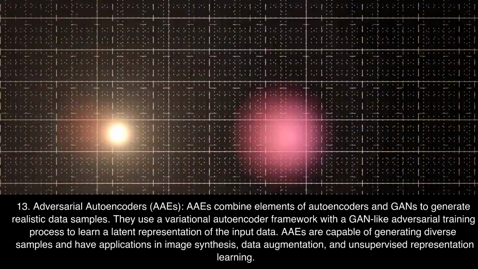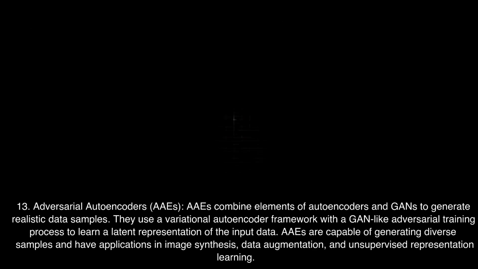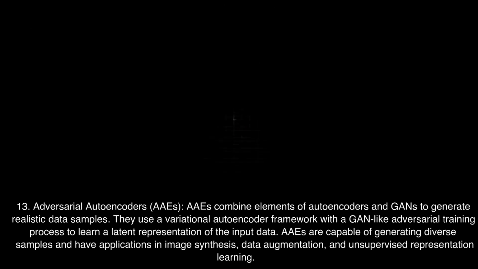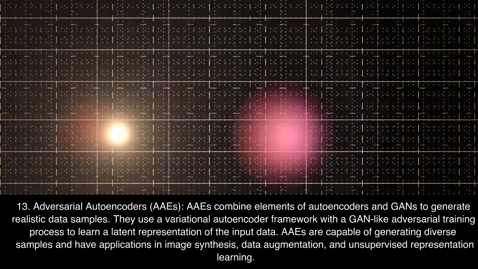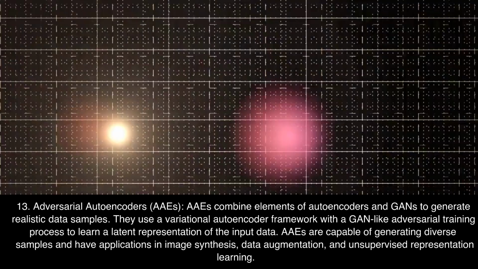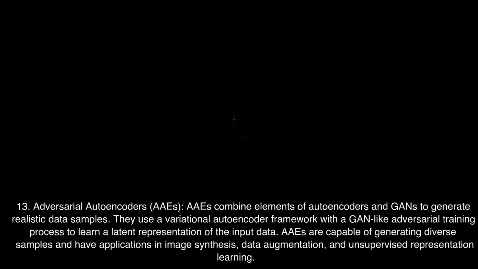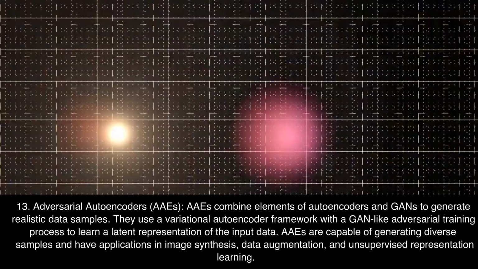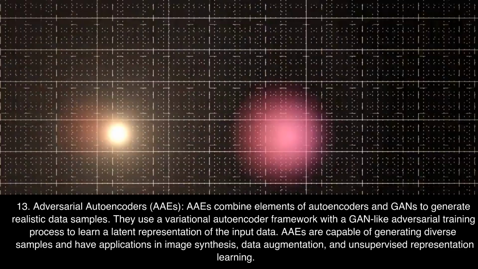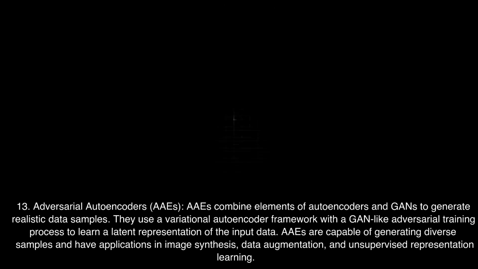13. Adversarial autoencoders, AAEs. AAEs combine elements of autoencoders and GANs to generate realistic data samples. They use a variational autoencoder framework with a GAN-like adversarial training process to learn a latent representation of the input data. AAEs are capable of generating diverse samples and have applications in image synthesis, data augmentation, and unsupervised representation learning.